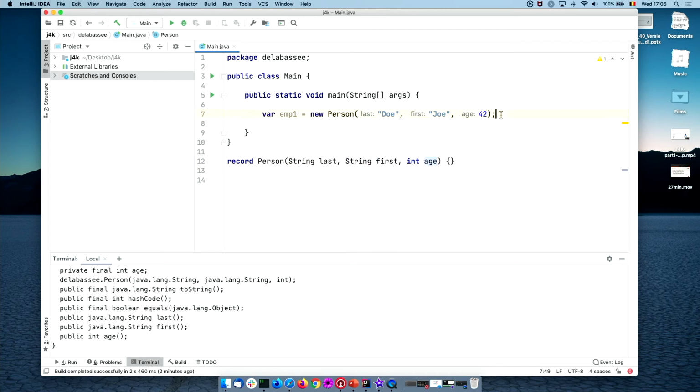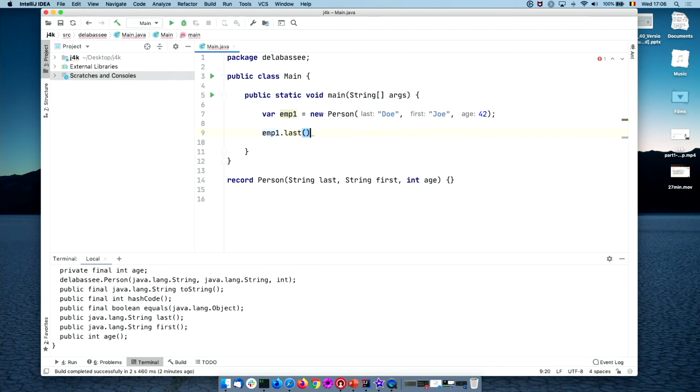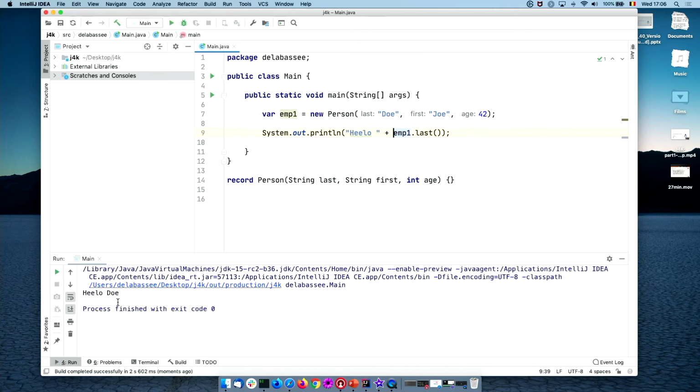So that means that I can do something like this, for example. So emp1, let's say last, for example. So I'm using the accessor method to simply access the last name of that employee. So let's run that. And hello, Doe, with a nice typo.